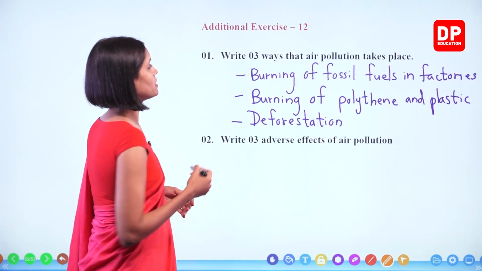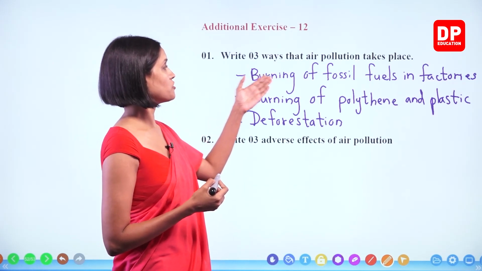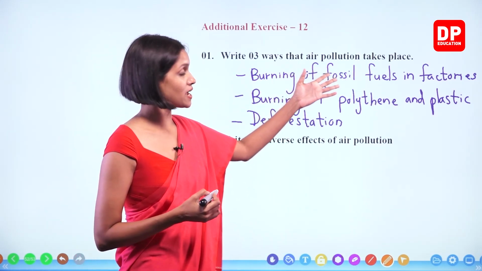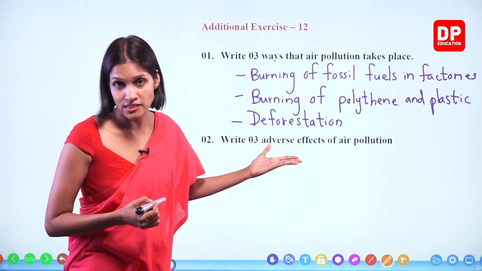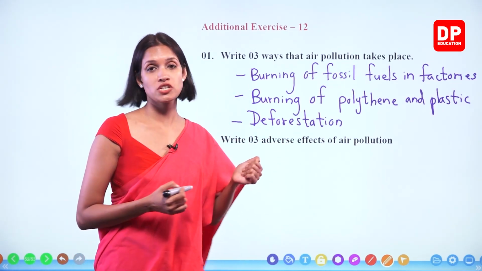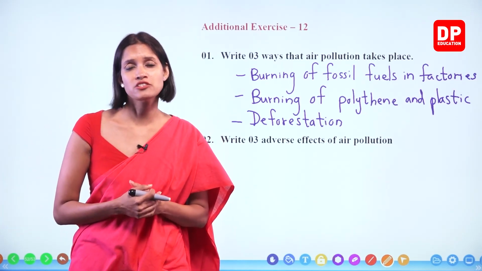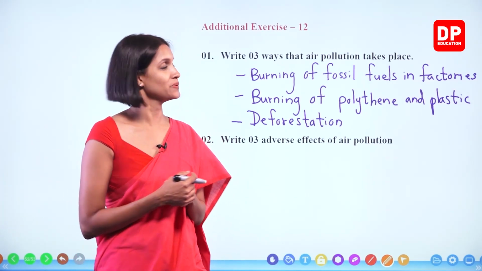Write 3 ways air pollution takes place: burning of fossil fuels in factories and vehicles, burning of polythene and plastic or garbage, volcanic eruptions, deforestation, and the emissions from the thermal power plants. Those type of things also you can write, okay?